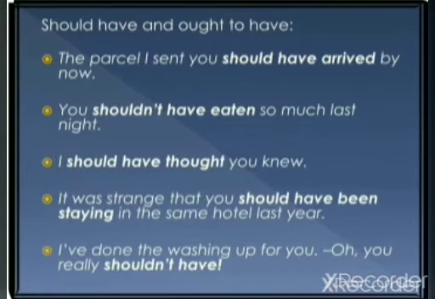Now let's take the example of these sentences using should have and ought to have modal auxiliaries. The first one: the parcel I sent you should have arrived by now. You shouldn't have eaten so much last night. I should have thought you knew. It was strange that you should have been staying in the same hotel last year. The last one: I've done the washing up for you. Oh, you really shouldn't have.